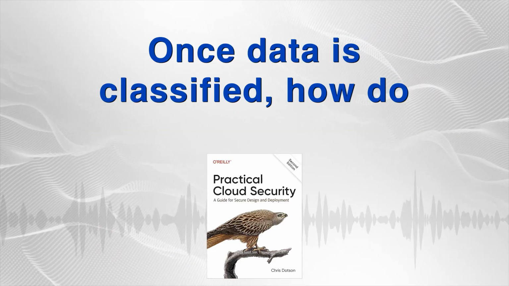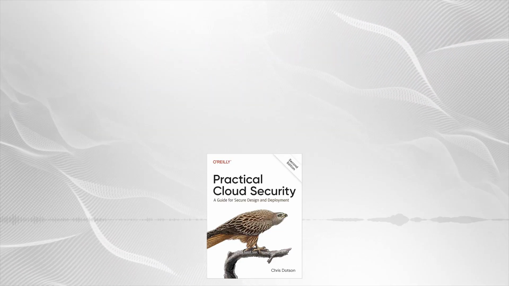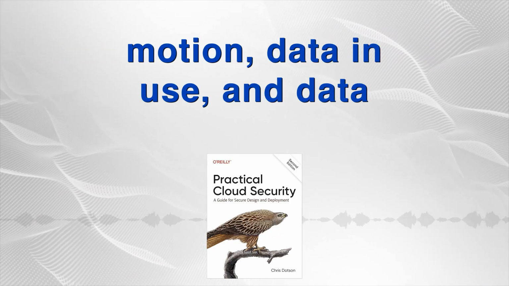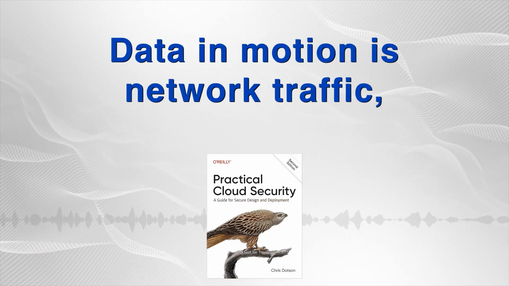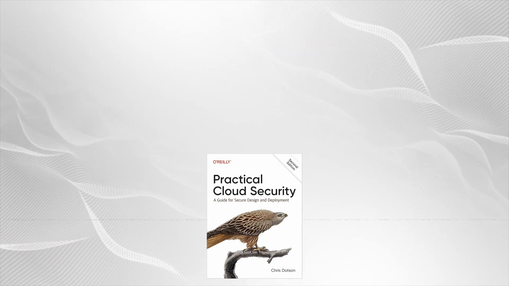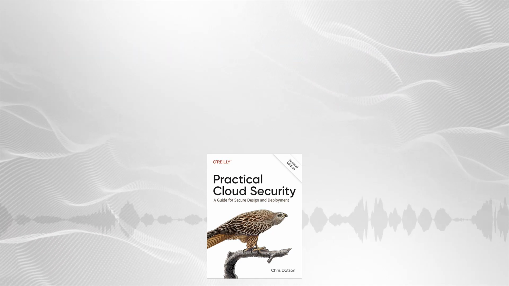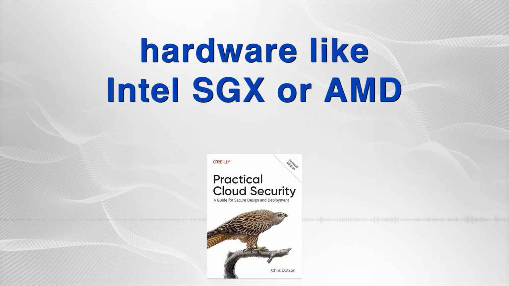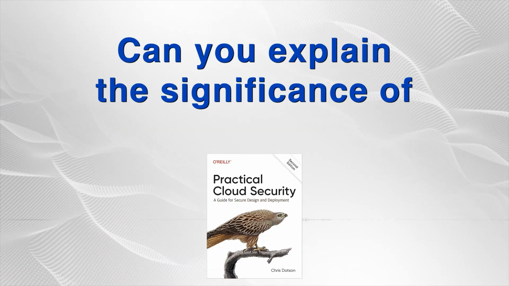Okay, once data is classified, how do we protect it? The focus is heavily on encryption, yes, across its three states: data in motion, data in use, and data at rest. Data in motion is network traffic, covered later. Data at rest is storage encryption. Data in use is interesting. Yes, the book mentions confidential computing, using hardware like Intel SGX or AMD SEV. Can you explain the significance of that for an architect?